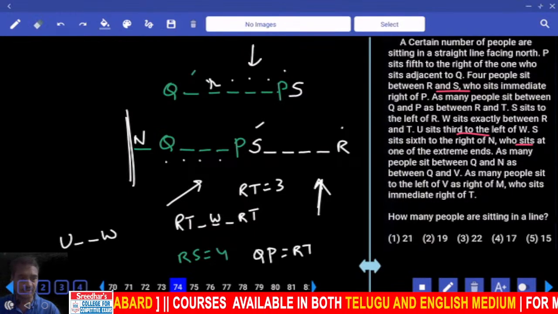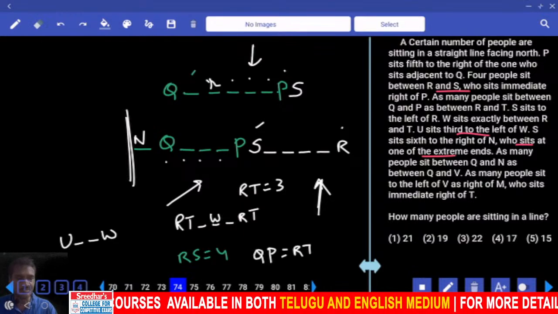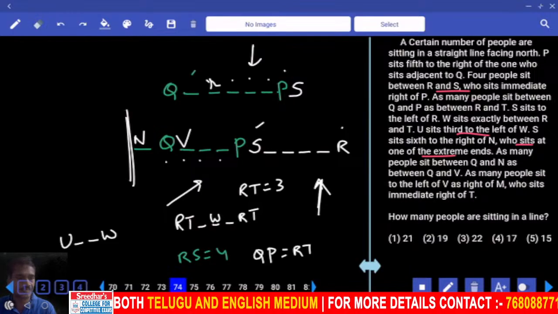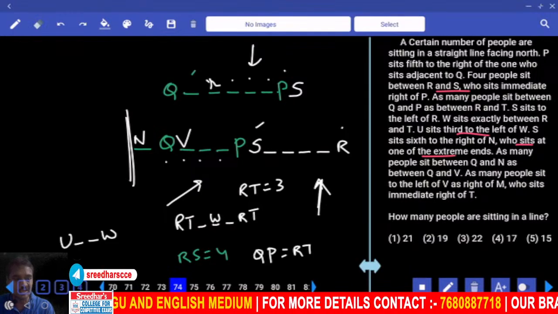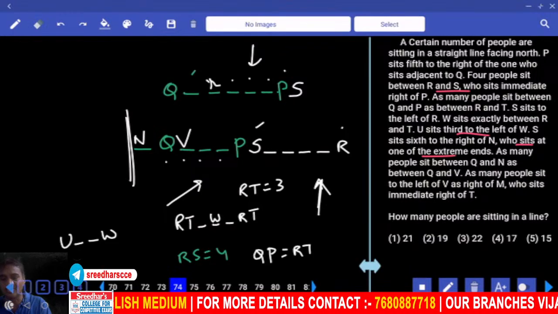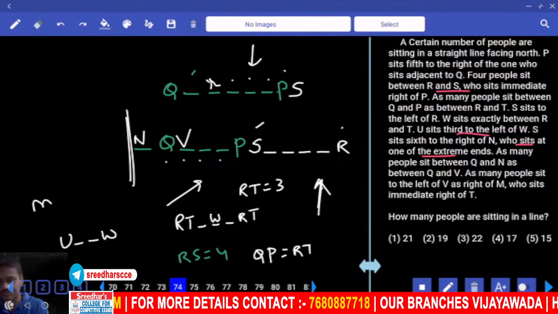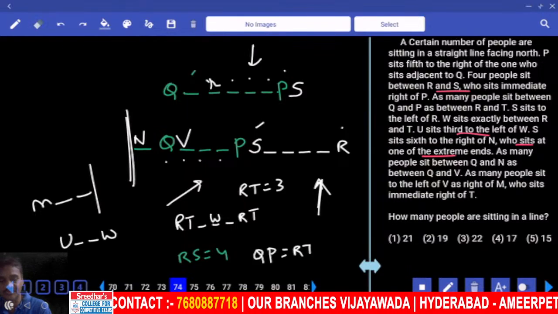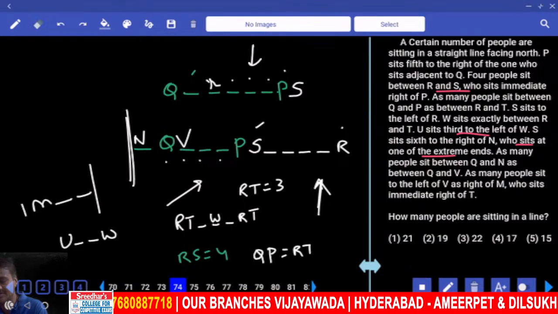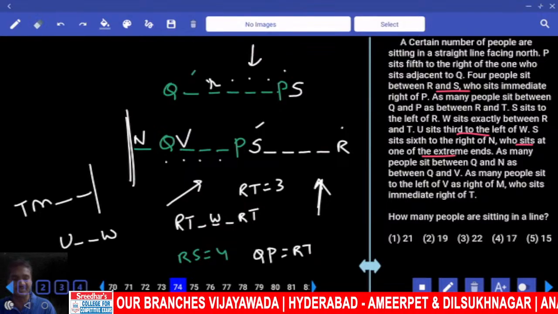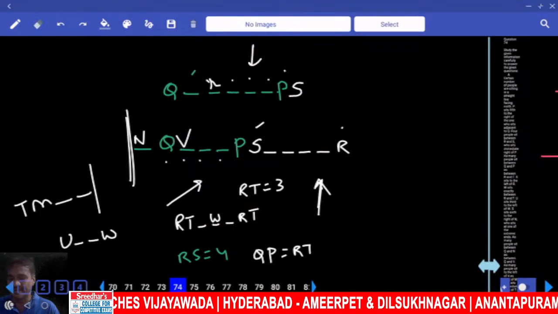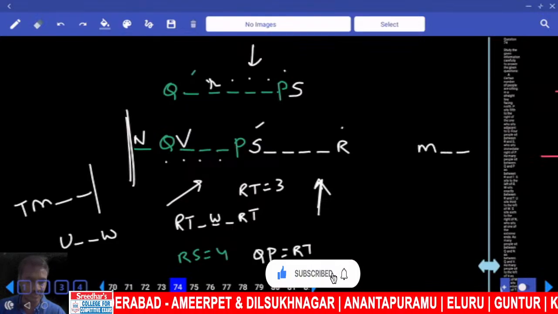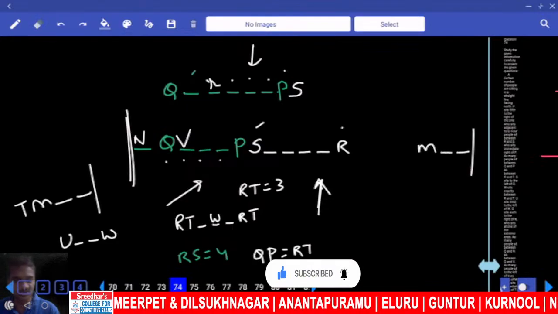Then N sits at one of the extreme ends. As many people between Q and N, Q and V. Q and N are adjacent, Q and V are adjacent. And as many people to the left of V, right of M. Left of V, how many? 2 people. Right of M, how many? 2 people. Then M sits to the immediate right of T. M is to the right of T. M must be at this end. M is to the immediate right of T.